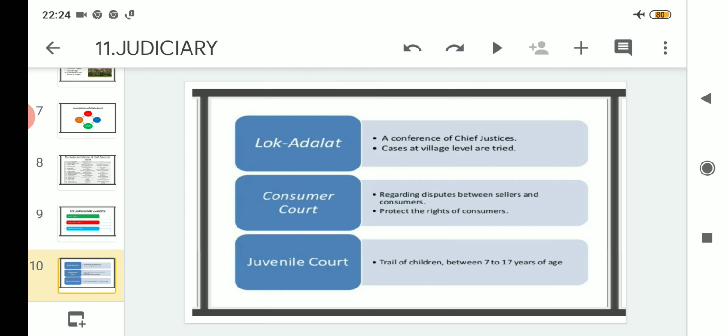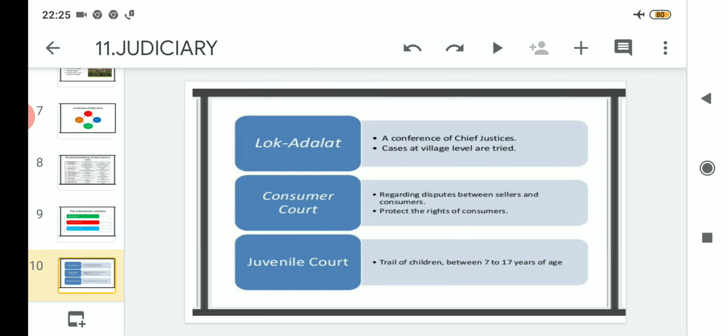If we are not satisfied by a product, we can lodge a complaint, and that will be heard in the consumer court. This is the advantage of the consumer court, which gives protection to the consumers.